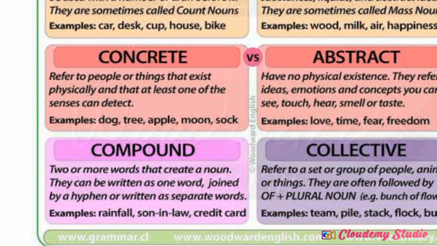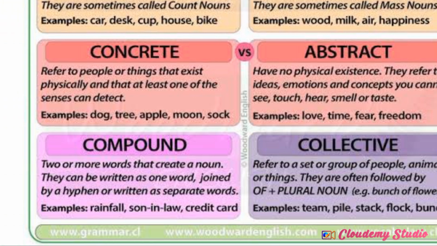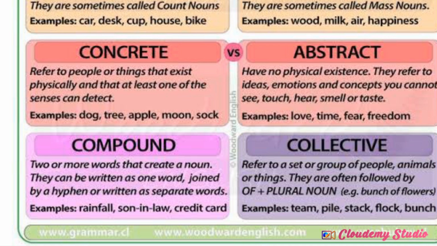The things which we can feel but cannot touch are abstract nouns. Next one, compound and collective nouns. Compound nouns are two or more words that create a noun. For example, son-in-law, rainfall. Here is a combination of rain and fall, giving you a new meaning, rainfall.